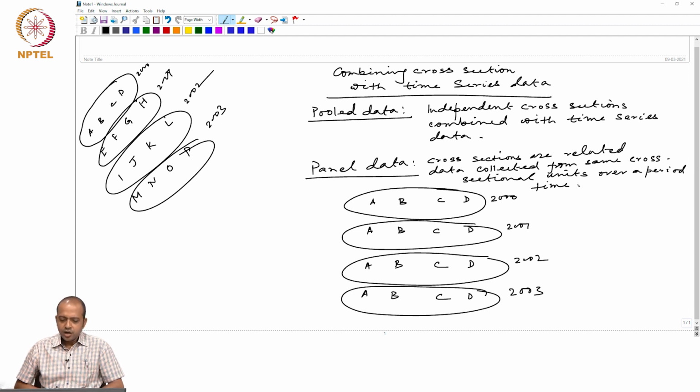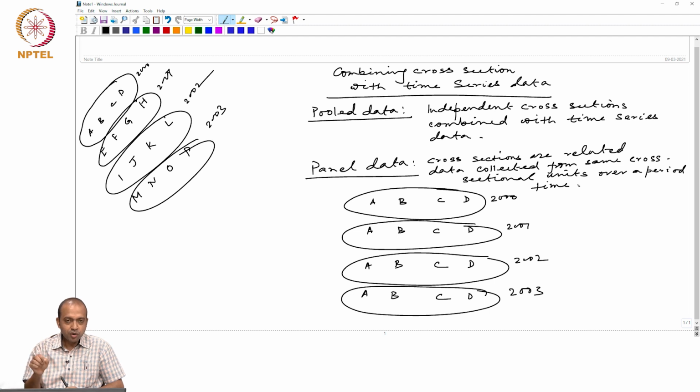All right. Now, what is the need of this type of panel data? Yesterday, while talking about pool data, we said that we combine cross-sectional data with time series and make it a pool. What is the advantage we get in pool data?